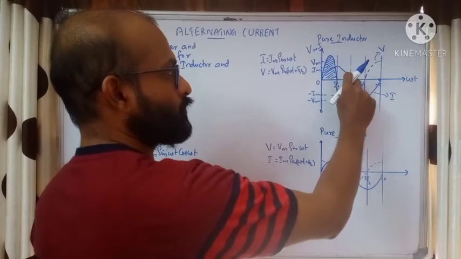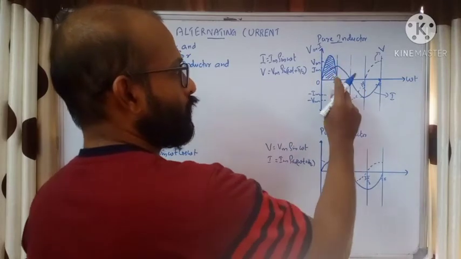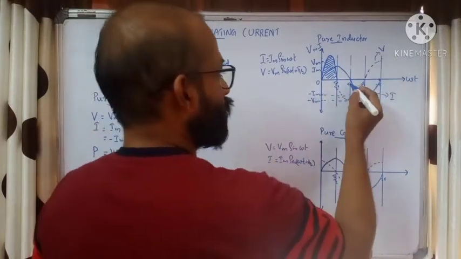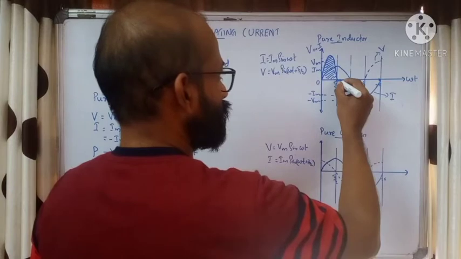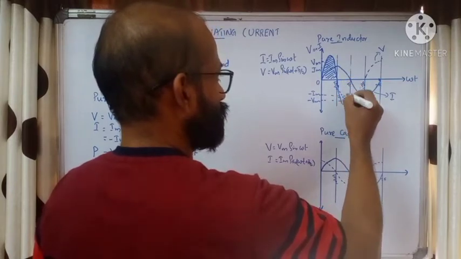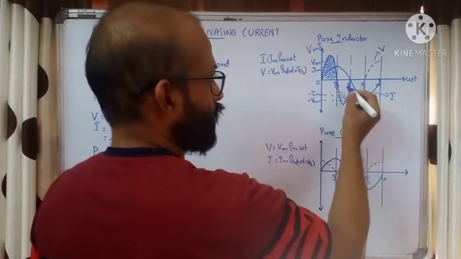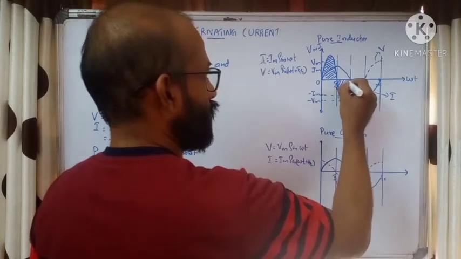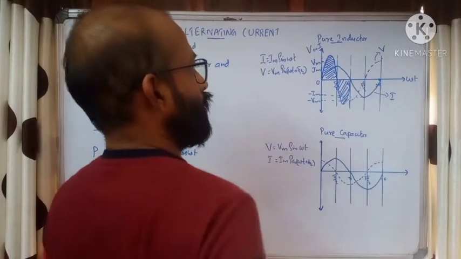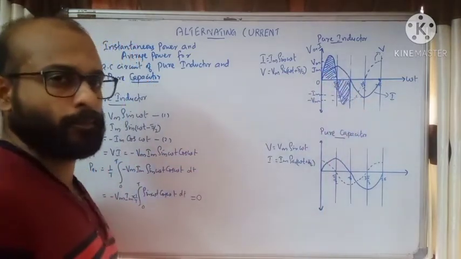Voltage is negative, so when we find the power, it will be negative. So we just have a curve like this. Similar to the curve we have seen for 0 to pi by 2, we get a curve on the negative side. This is the variation of power from pi by 2 to pi.